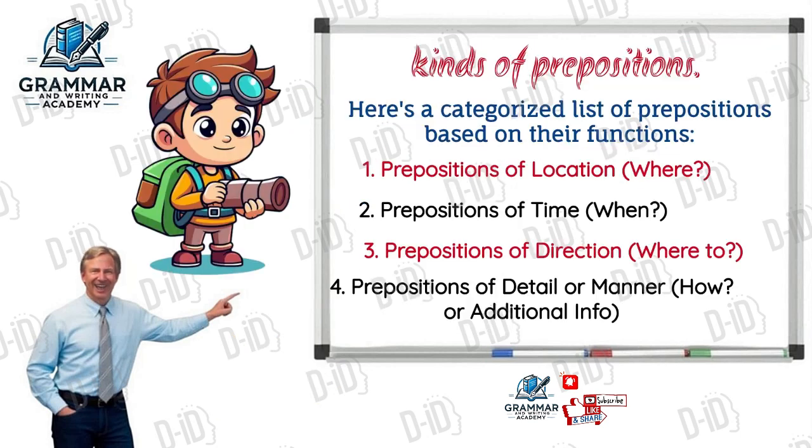Best of luck. Now, let's talk about the kinds of prepositions. Here's a categorized list of prepositions based on their functions. 1. Prepositions of location that tell you where. 2. Prepositions of time that tell you when. 3. Prepositions of direction that tell you where to. 4. Prepositions of detail or manner that tell you how, or additional info. Let's explain each kind of them in details and in a simple way.